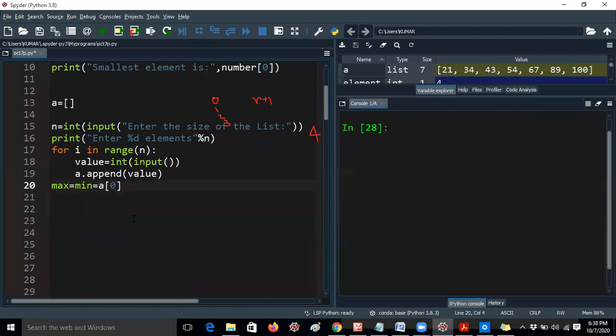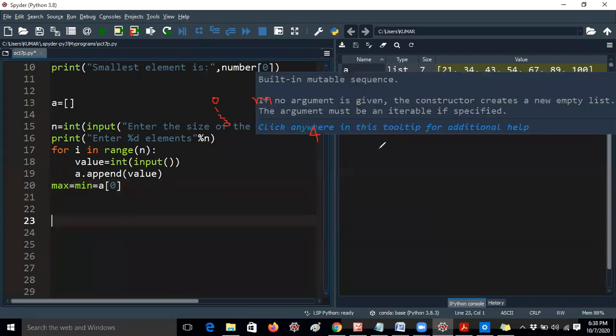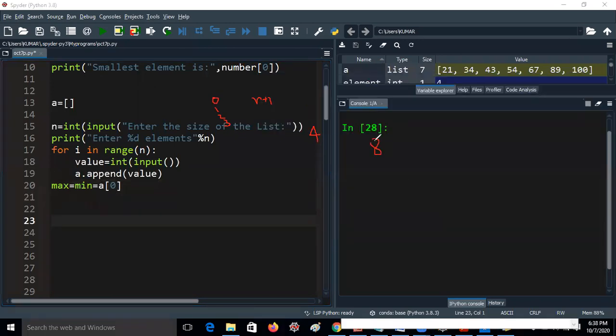Why I am taking this? Let me tell you one example, guys. I'm taking the number 8 and the number 4. I'm taking the number 9 and the number 2. So these are the various 4 elements I am taking. Don't think about all these numbers.